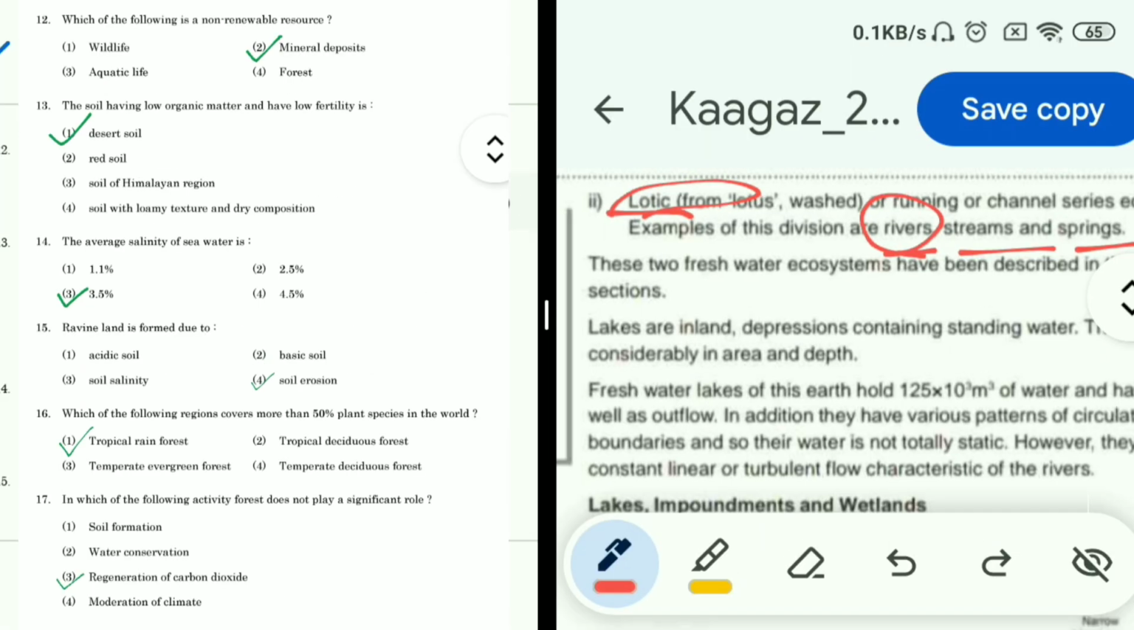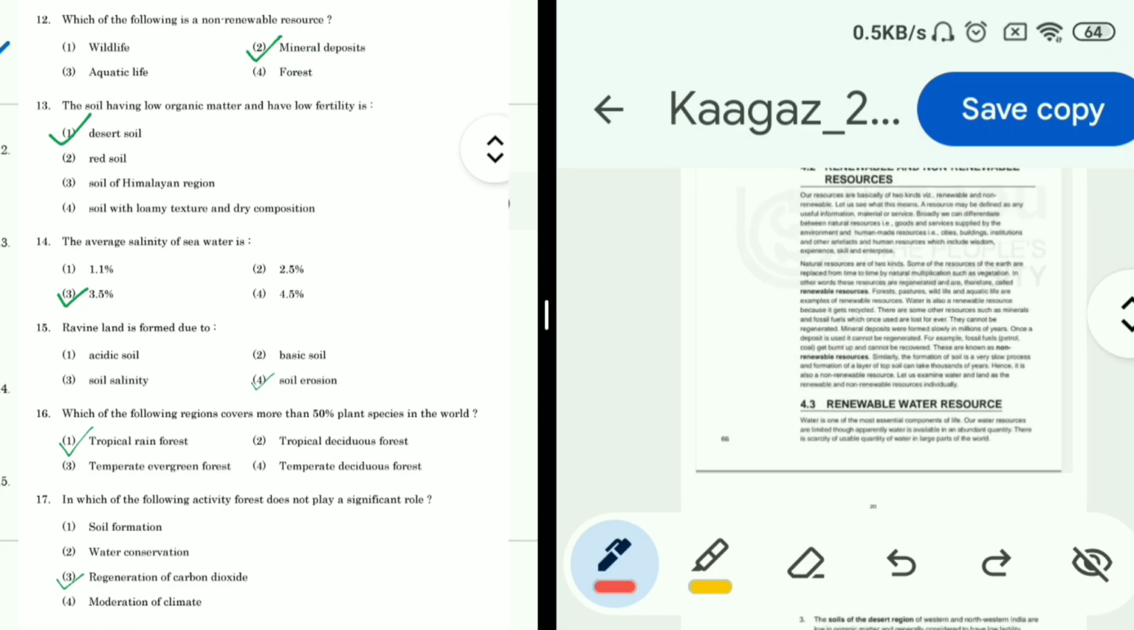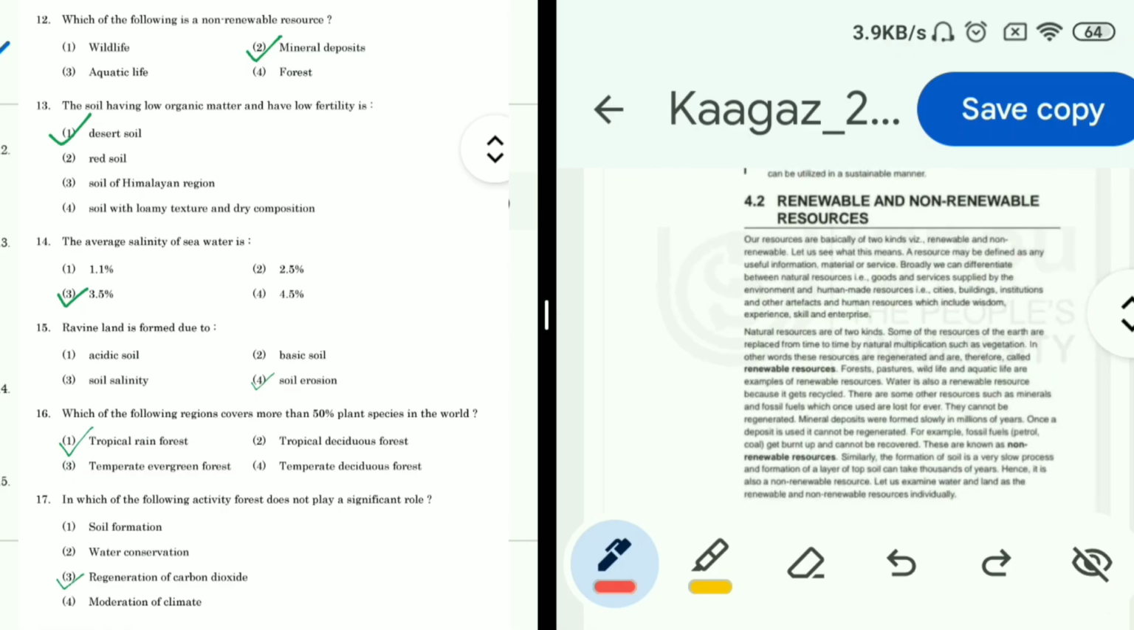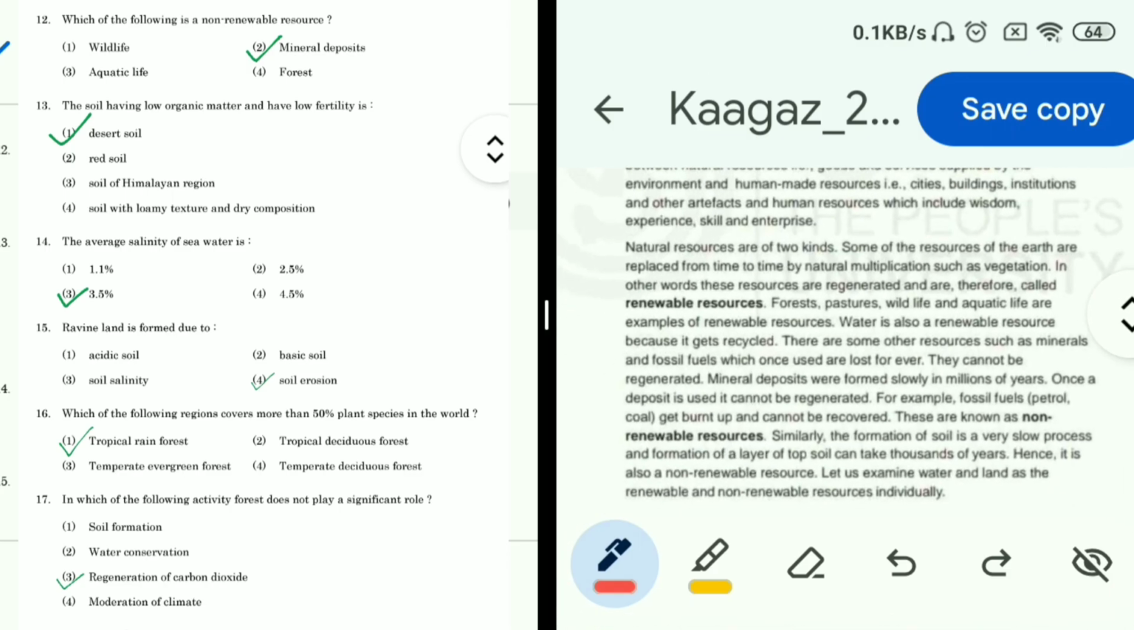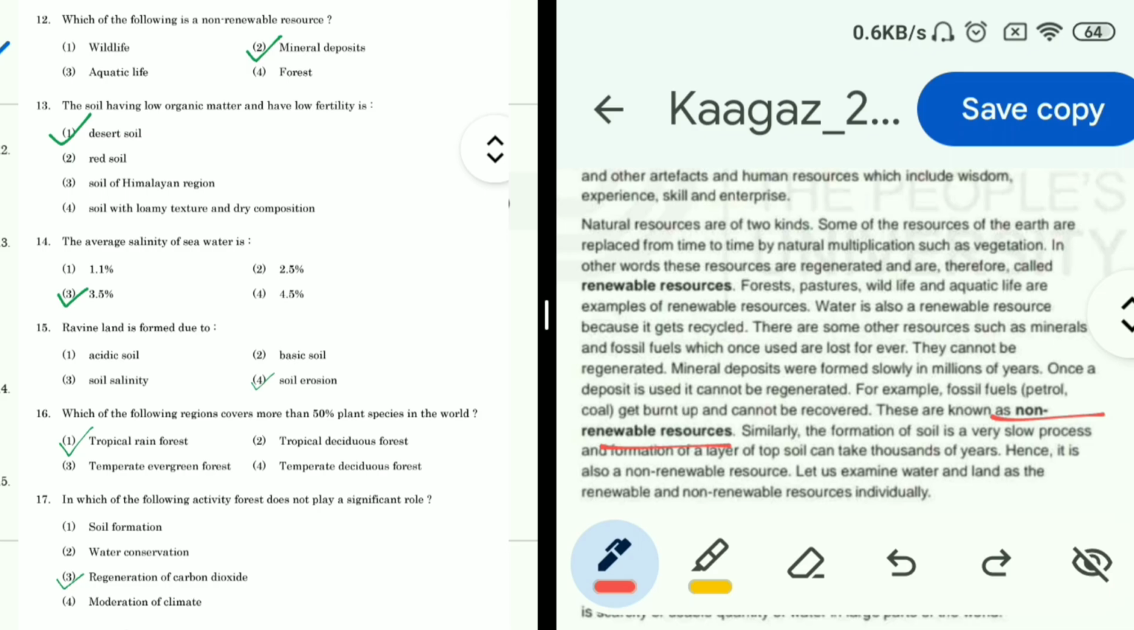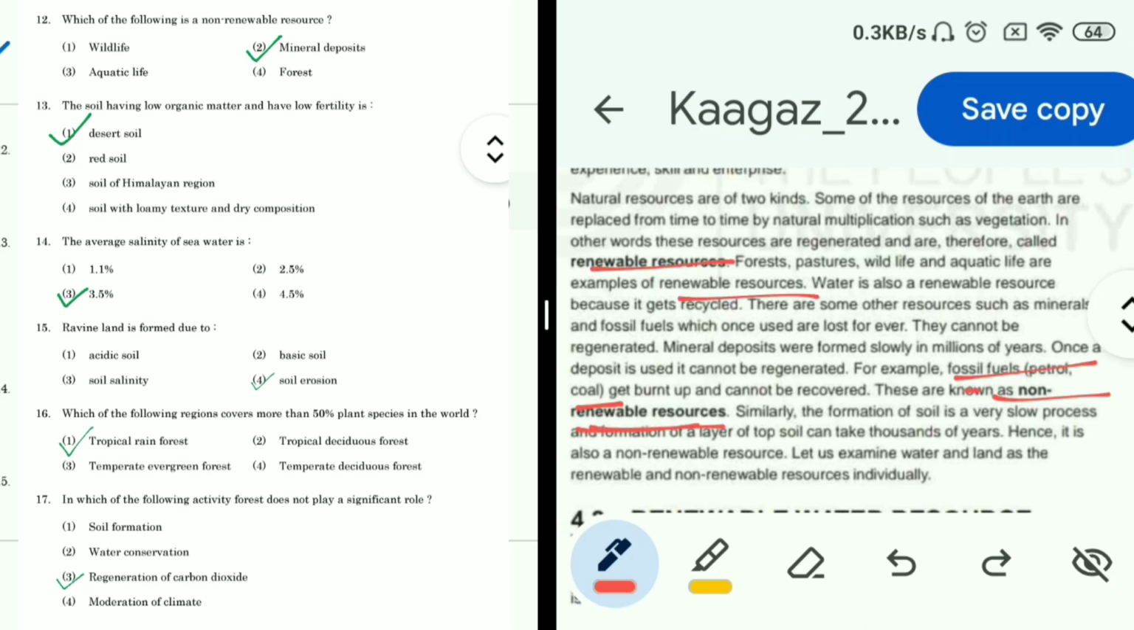So now question 12 is, which of the following is a non-renewable resource? Options are wildlife, mineral deposits, aquatic life, forest. Okay, so this answer we can find on page number 66 of block 2. So you can see in this paragraph कि यहाँ पे नॉन रिन्यूएबल रिसोर्सेज और रिन्यूएबल रिसोर्सेज के एग्जांपल्स भी रखे हैं. इस आंसर के लिए हमें थोड़ी सी एग्जांपल से पहले वाली लाइन: mineral deposits were formed slowly in millions of years, once a deposit is used it cannot be regenerated. For example, fossil fuels, petrol, coal get burned up and cannot be recovered. So mineral deposits are also non-renewable resources because यहाँ पे लिखा है cannot be regenerated.